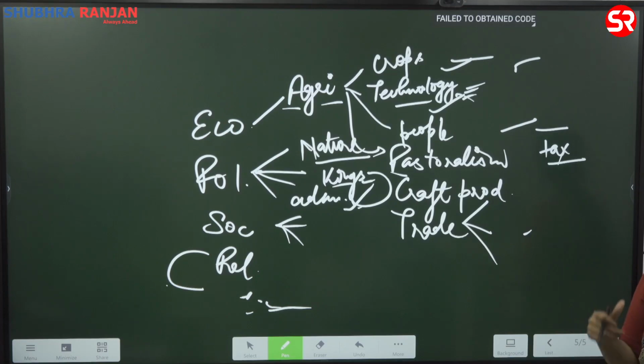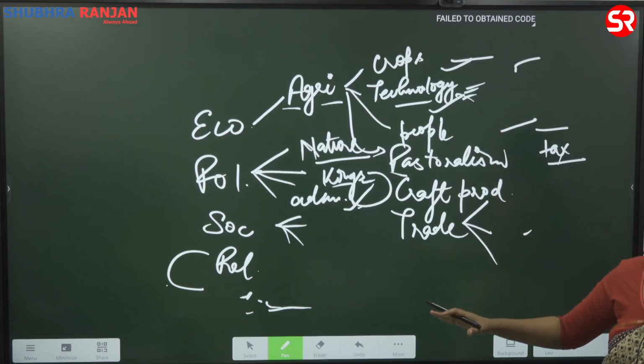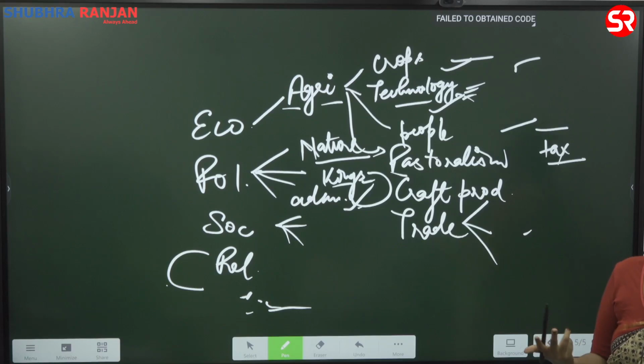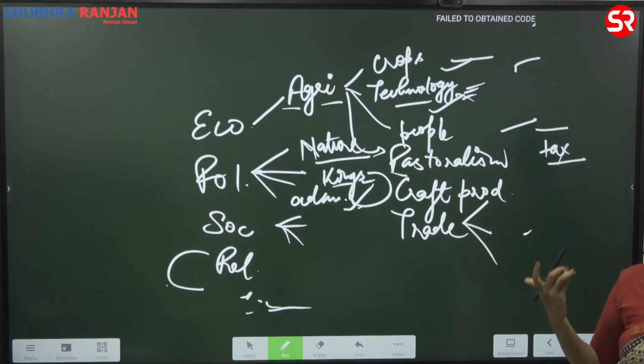Another category is women. So what has been the position of women throughout the historical development? Were they economically empowered or not? Were they contributing socially, culturally or not? If yes, what kind of contribution? Again, when we study women, we should not look at women in a homogeneous way. Women are not a homogeneous category.